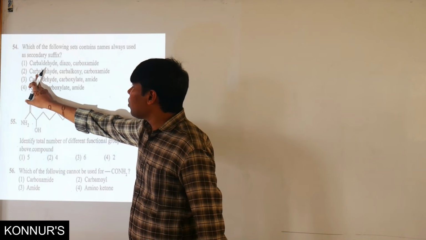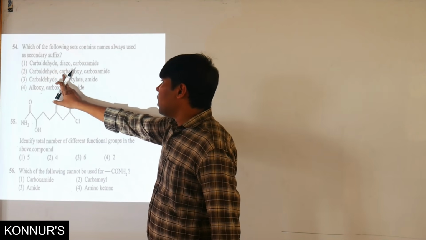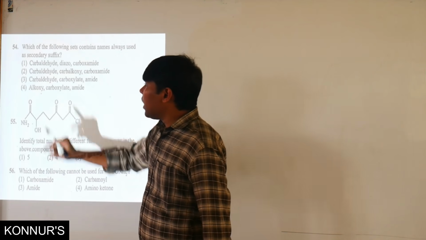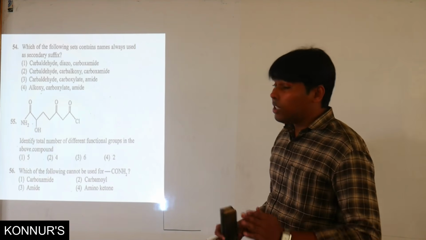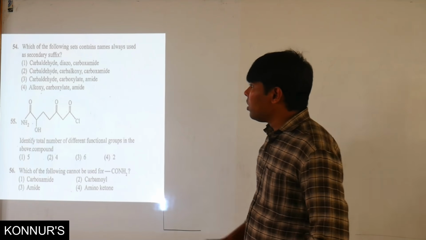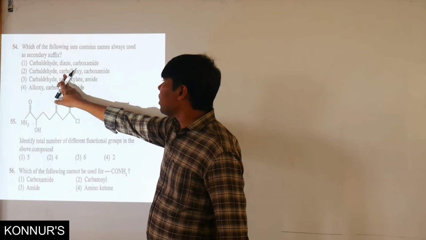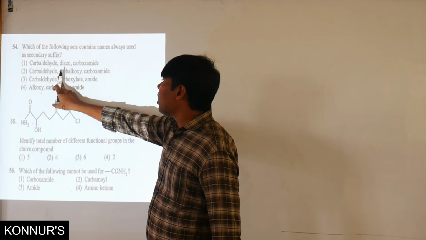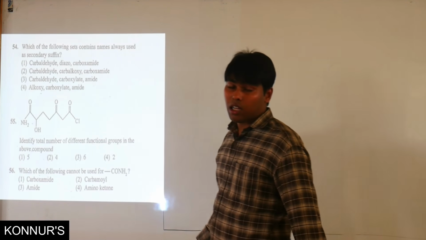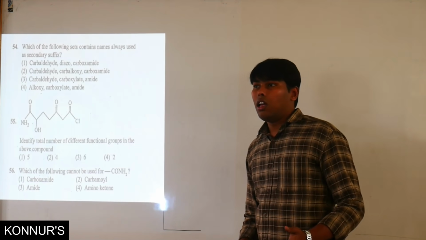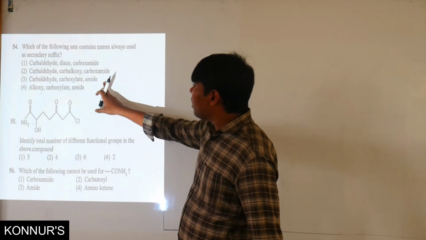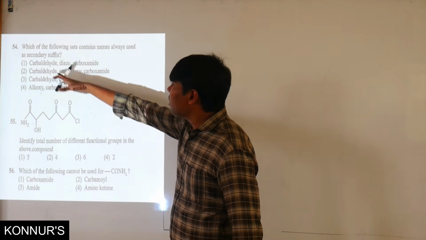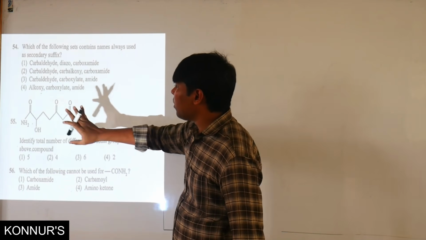And even going through carbaldehyde, if I take a carbaldehyde, it stays out of the ring. Here also there is one more, carbalkoxy. Carbalkoxy is named as a prefix, so it is not a secondary suffix, and we leave that particular option.